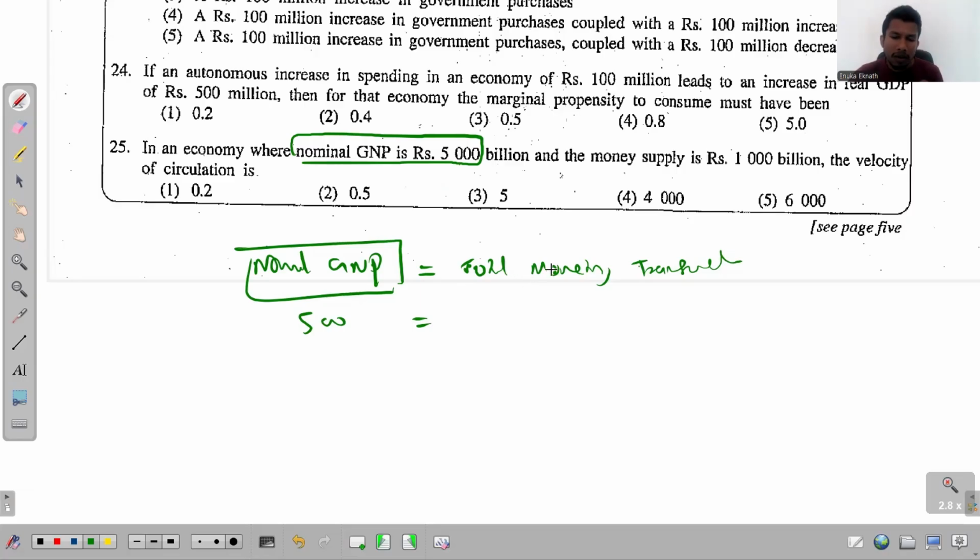And to find the total monetary transactions, you take the money supply and you multiply that by the velocity of money circulation. And you take 5,000, you make it equal to the money supply multiplied by the velocity. So velocity is simply 5. So that's the answer there.